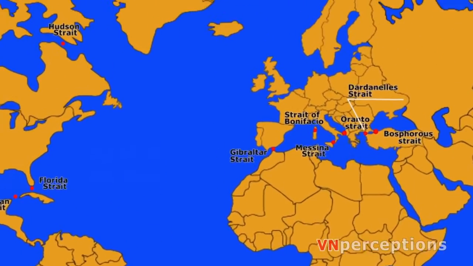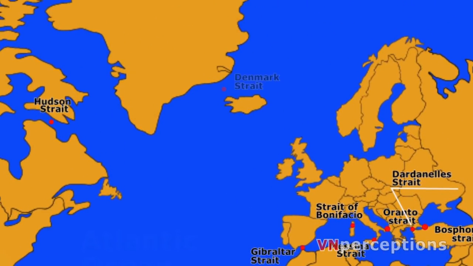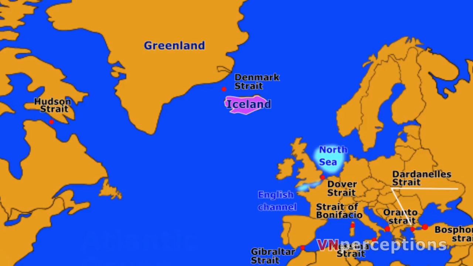Coming to Greenland, here it is the Denmark Strait or the Greenland Strait. It is an oceanic strait between Iceland to its southeast and Greenland to its northwest. Then it is the Strait of Dover or the Dover Strait. Now it is a strait at the narrowest part of the English Channel. It joins the Channel and the North Sea, separating Great Britain from continental Europe.